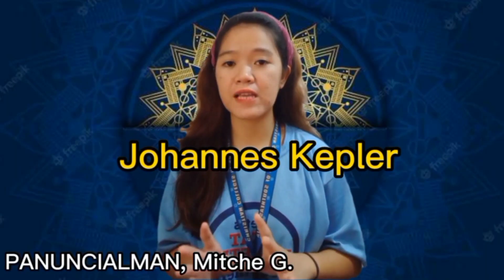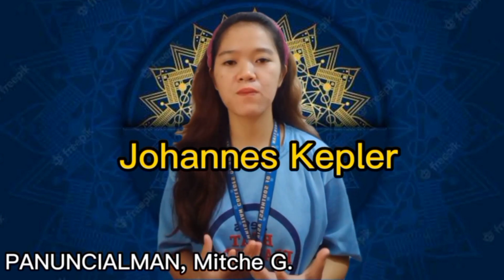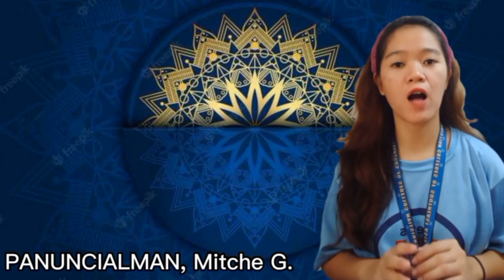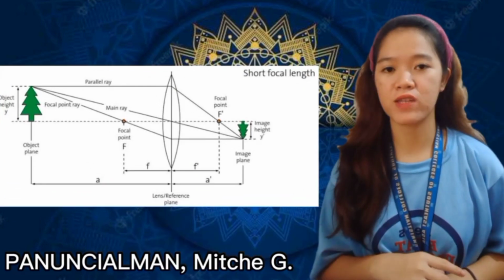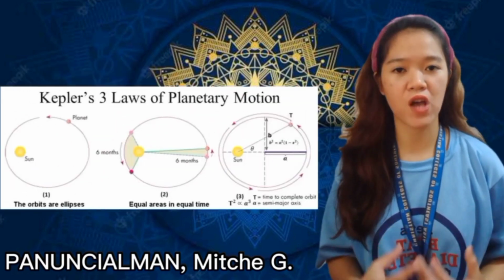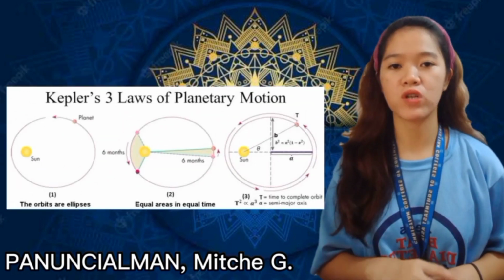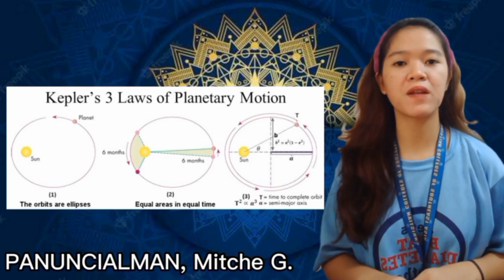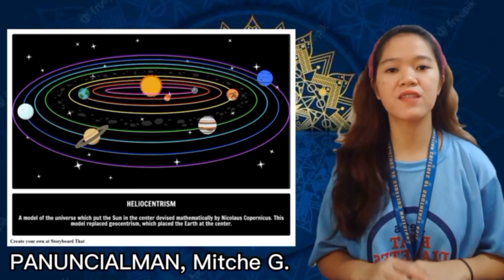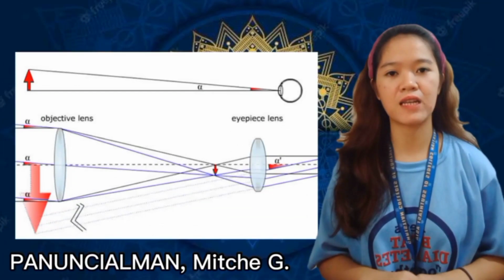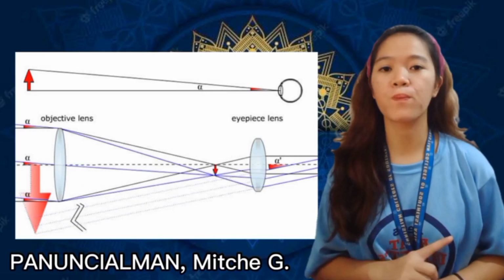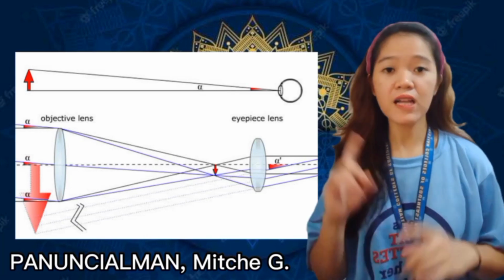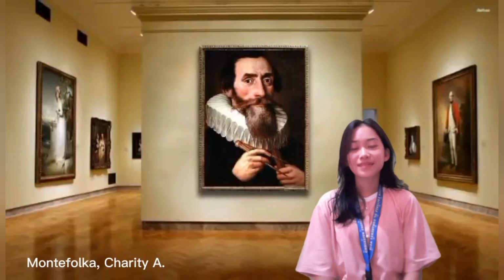Kepler discovered multiple things throughout his life. He gave a massive contribution to help us understand more about the universe, especially in science. He established the field of optics by figuring out how the eye creates images. He also discovered how the planets orbited the Sun, leading to the formulation of the three planetary motion principles that now serve as the cornerstone of modern astronomy. He established the field of optics and created the first effective telescope. He looked at the night sky via this telescope. These observations allowed him to identify the three rules that are now known as Kepler's laws, which control planetary motion. I learned many things about him.